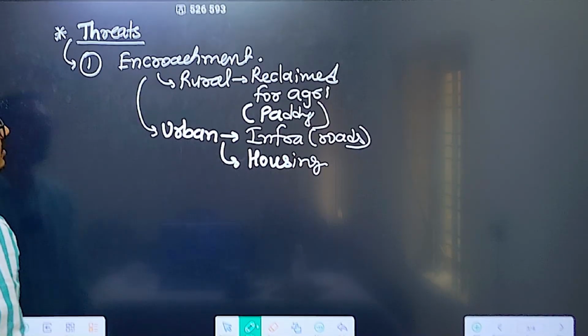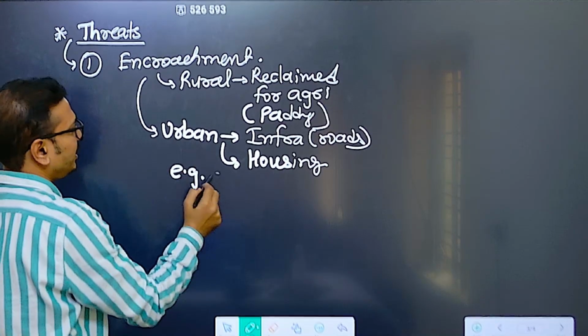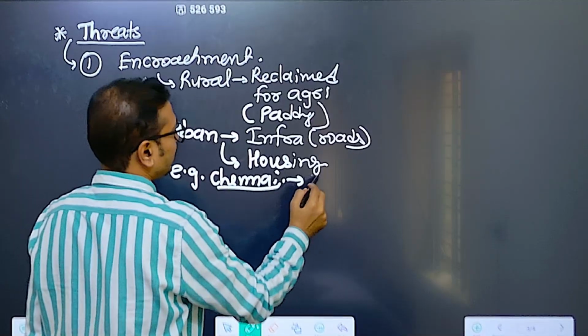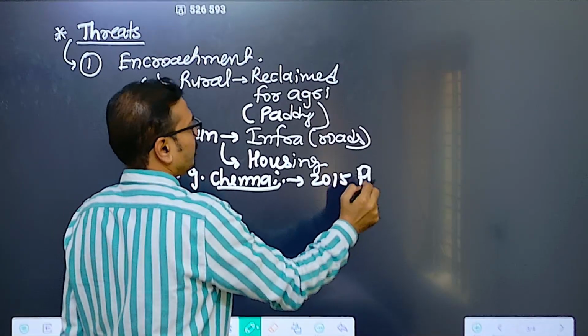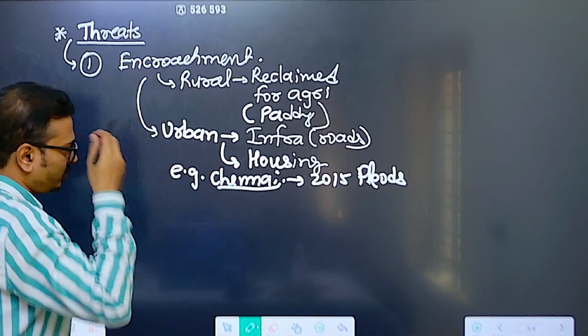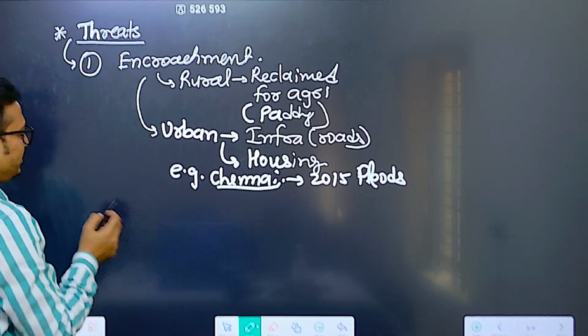Like for example in Chennai, what is happening? In Chennai, you can give the example of encroachment for infrastructure. In the 2015 floods, one of the major reasons it was not able to control those floods, the city flooded because of this only, encroachment over wetlands.